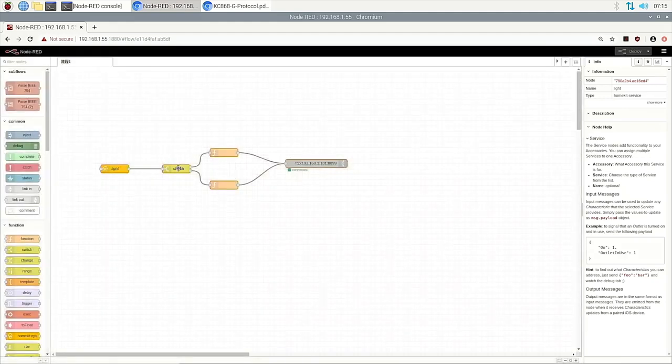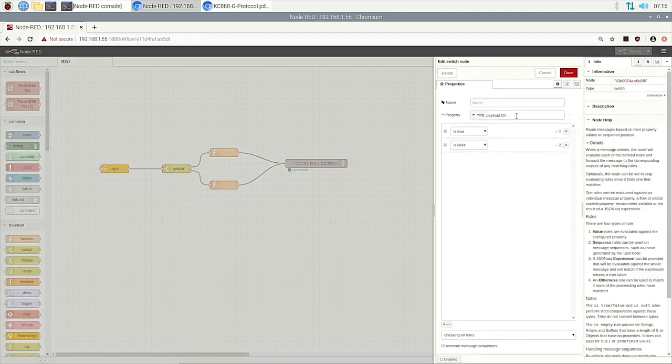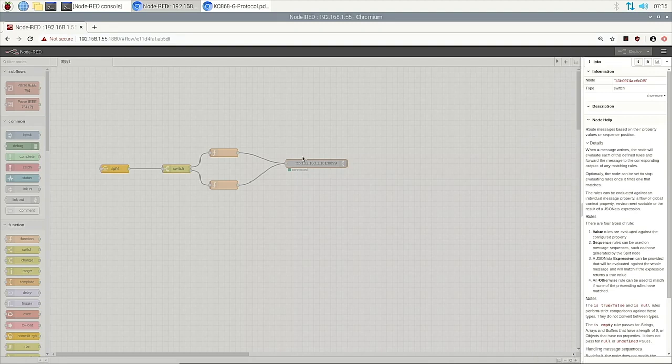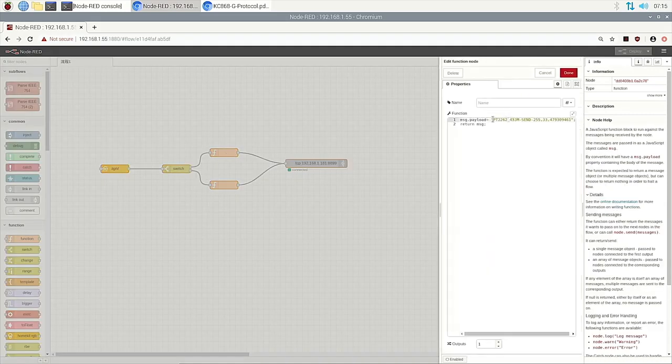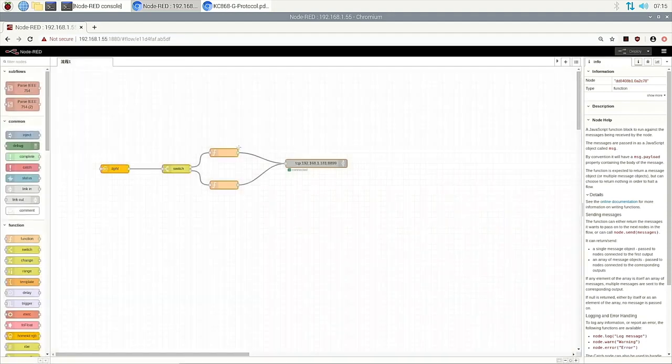The switch just judges the on property of the HomeKit node, whether true or false, and goes to output 1 or output 2. And this is a function, and this is a function. These two functions will send a command. I will tell you why we use this command later. Now we just know it sends a command. This is for the on command, and this is for the off command. And this is our gateway's IP address.